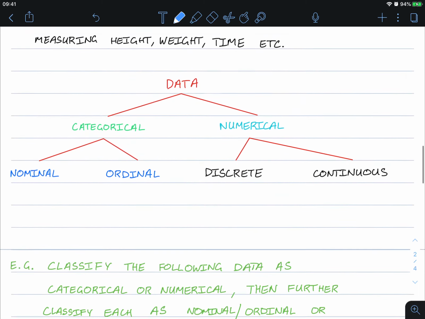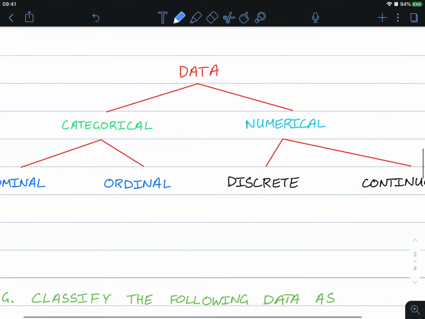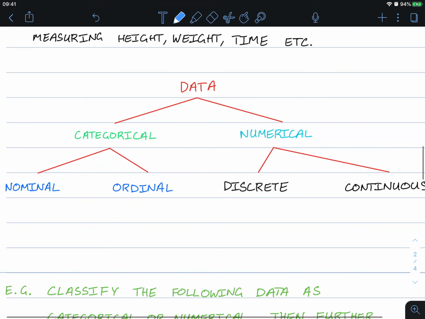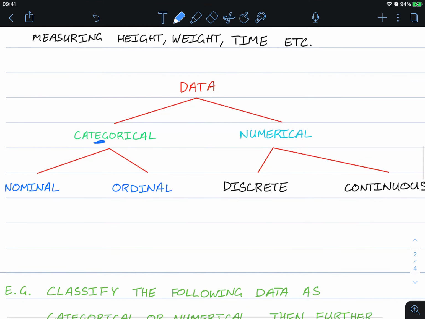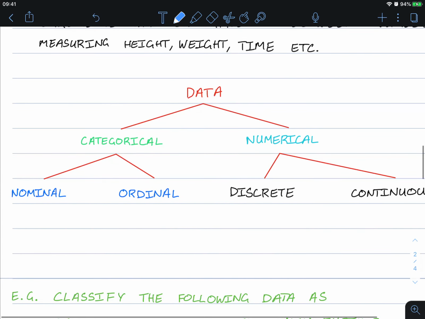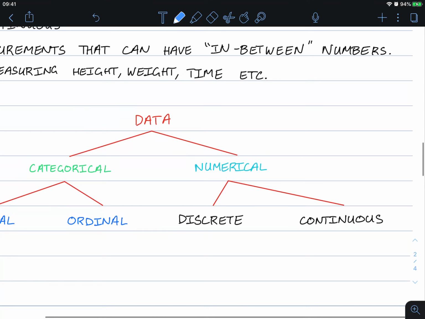Now, a nice little summary you can think of it is as follows. You can have data into two main categories: categorical or numerical, and categorical is nominal categorical or ordinal categorical, and numerical data is discrete numerical or continuous numerical data.